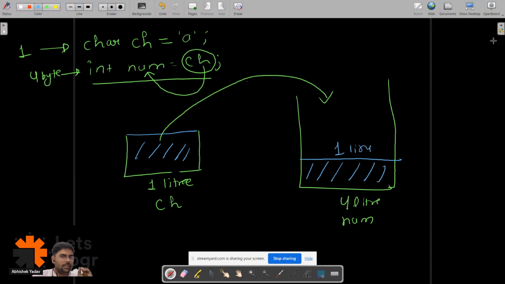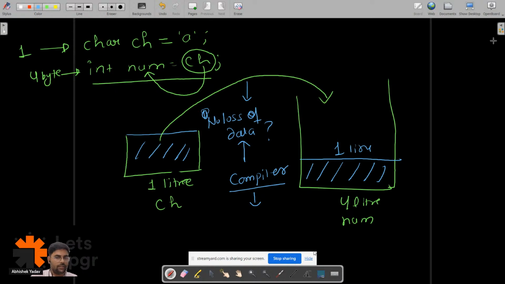Can you guys tell me, is there any chance of loss of data? Please write in the chat. According to your common sense, if I am transferring the data from a 1 liter bucket to a 4 liter bucket, is there any chance of loss of data? No, right? When there is no chance of loss of data, then my compiler will say, hey, I will take care of this kind of conversion.